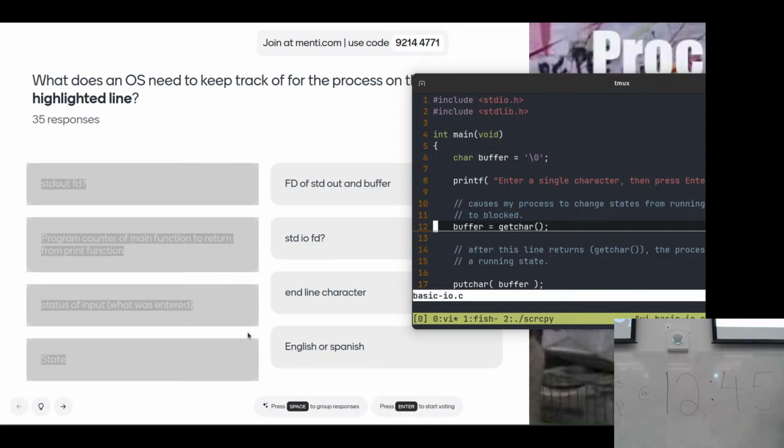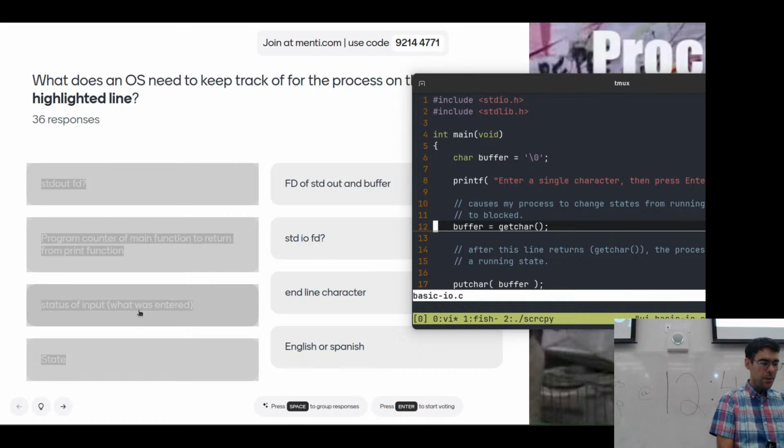And I'm willing to be proven wrong on this, but I'm going to say no, it doesn't keep track of that. It will keep track of it in terms of the locale, but that's not something that's happening at the OS level. That's something that's happening in our standard library. So the thing that's responsible for printing characters isn't really going to necessarily know that much about it.